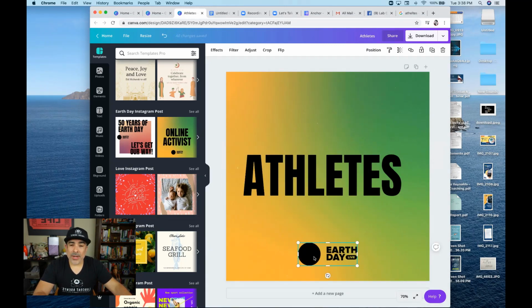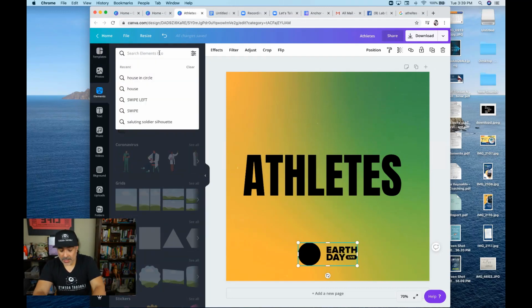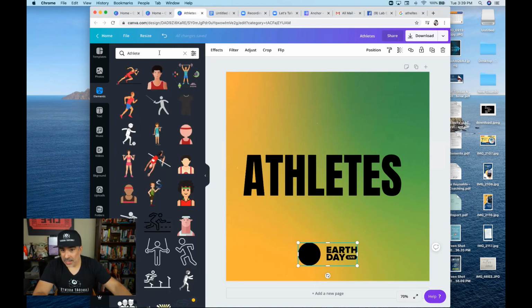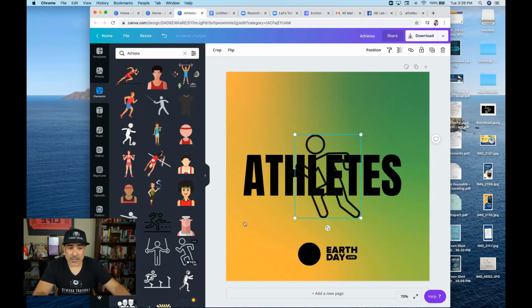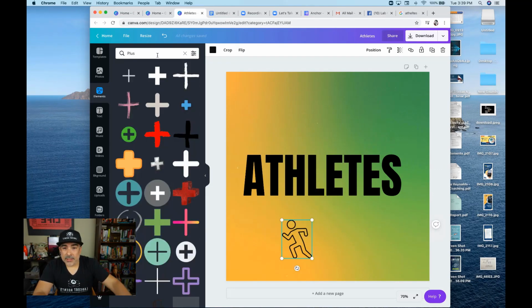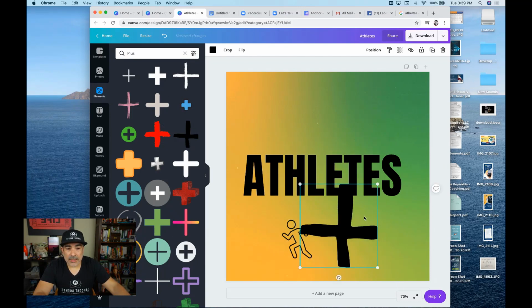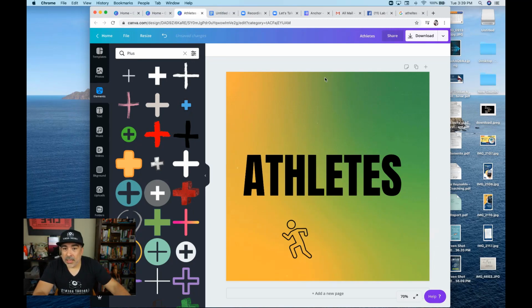So here, I want to have like a little symbol, and I want to look here. What are some ideas that we have? We have some elements we can look up, and maybe just type in athlete. Maybe we'll get an athlete. We could put up a little workout guy, a little running guy. I like the little running guy. Plus, let's have a little plus. Let's do this one. Athletes Plus. I'm not sure I like that plus sign. Let's take a, I like this plus sign. I like that. Athletes Plus.